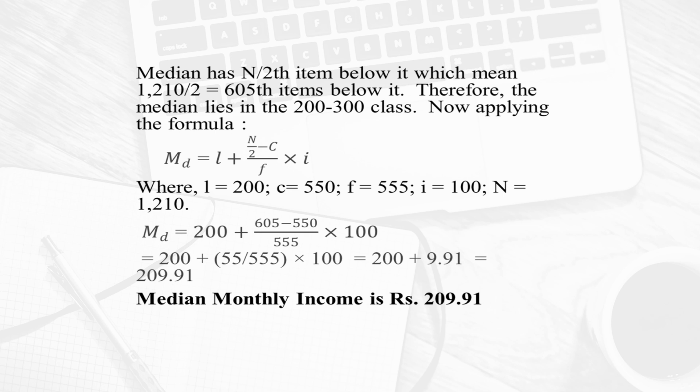So, L is 200 and u is 300, L is the lower limit. c equals 550, f equals 555, i equals 100 and n equals 1210. In this case, the median would be 200 plus (605 minus 550) upon 555 into 100, and the value comes as 209.91. So, this shall be the median monthly income of the families.